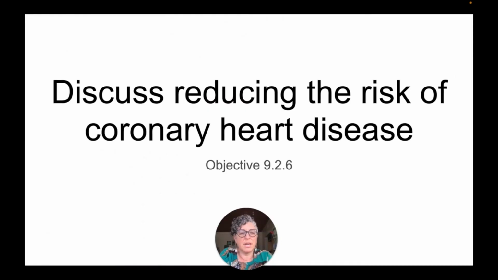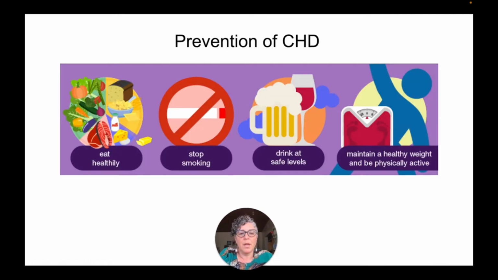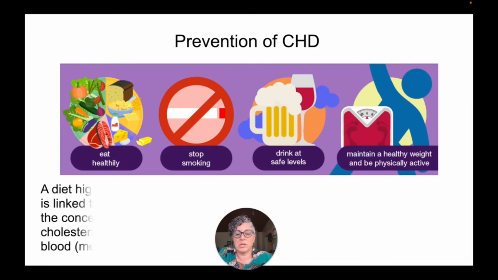This video covers the IGCSE Biology Objective 9.2.6 on the 2025 CAIE syllabus to discuss reducing the risk of coronary heart disease. So when we talk about prevention of CHD, obviously stopping smoking and reducing the amount of alcohol intake are very key factors in the prevention of coronary heart disease. Let's just go into a little more detail on diet and exercise.